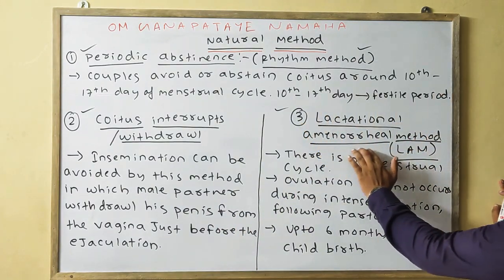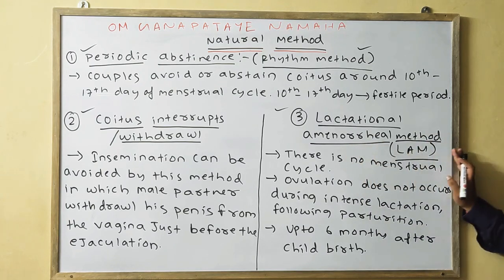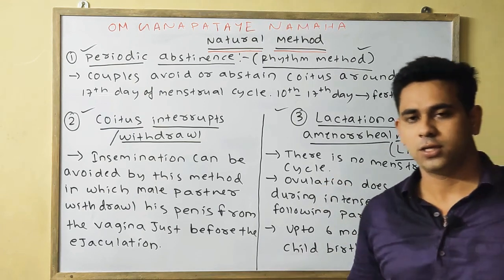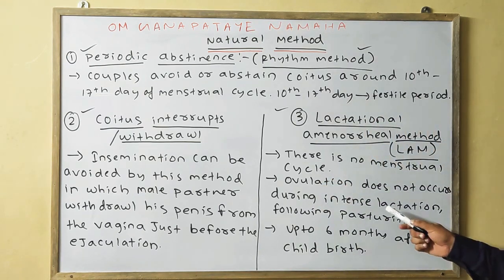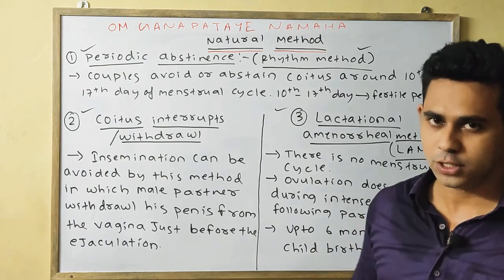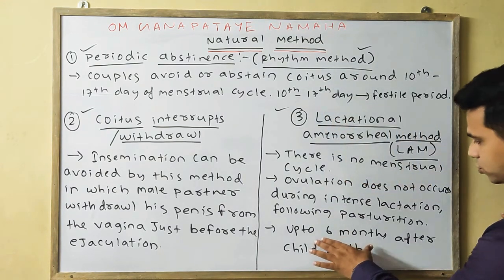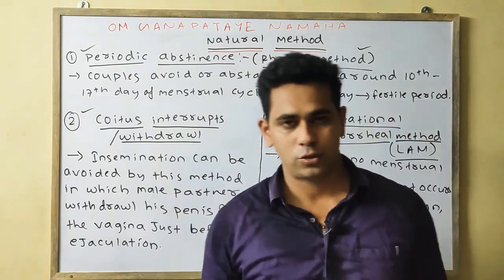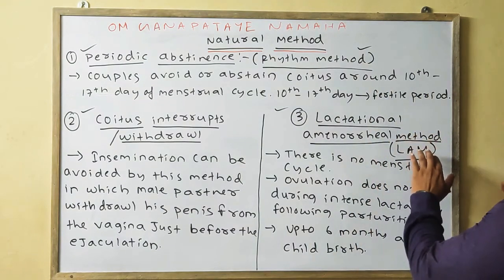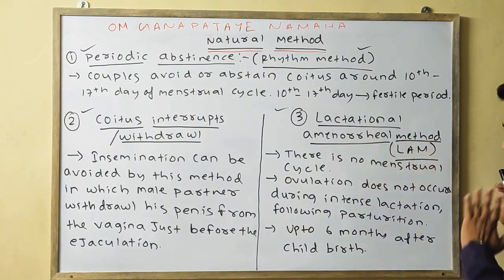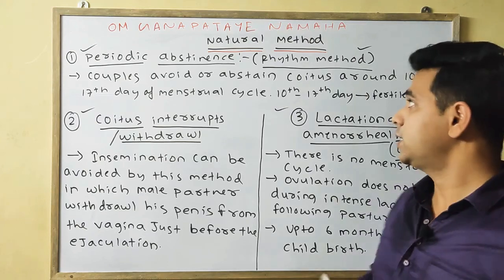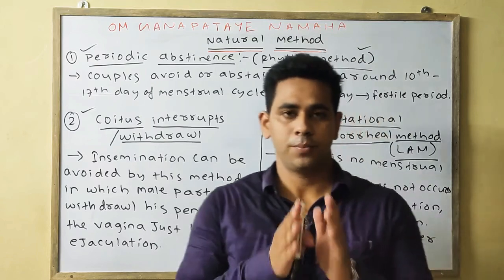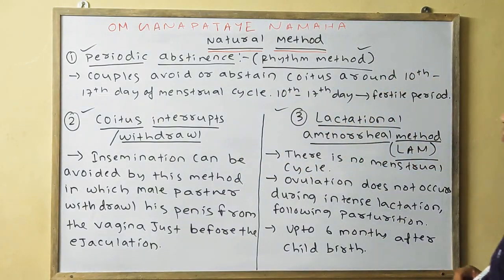Last one is the lactational amenorrheal method, or the LAM. There is no menstrual cycle, as ovulation is stopped during intense lactation following parturition, and up to 6 months after childbirth there is no ovulation and no menstrual cycle. So the LAM acts as one of the important natural methods. So these are your 3 natural methods.